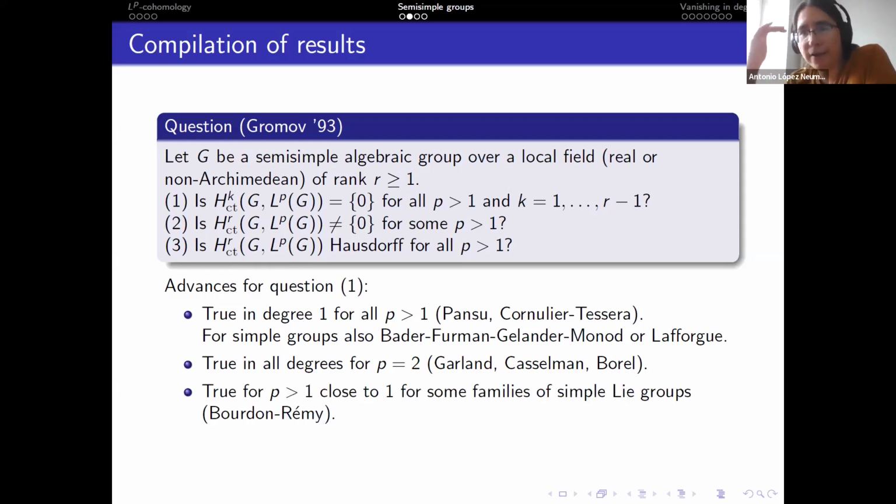Now, if you want to deal with higher degree LP cohomology for P different from 2, things become a little bit more tricky. And this is where, well, results are a little bit harder to state. So in higher degrees, Bourdon and Rémy were able to show that question 1 is true for P in some strip close to 1 that kind of, well, gets smaller when the degree gets higher. And this is quite partial because it works for some family of simple groups. So roughly, if you look at the classification of simple groups, it works for half of them.